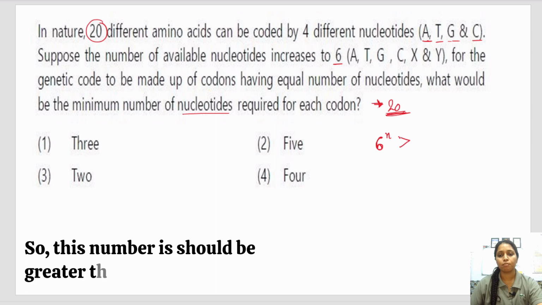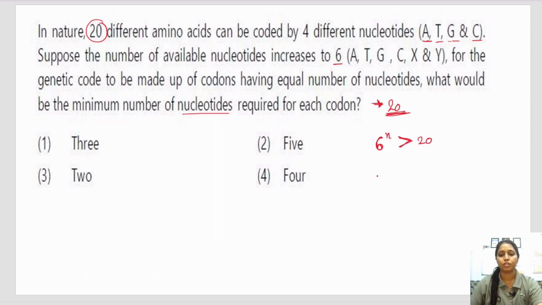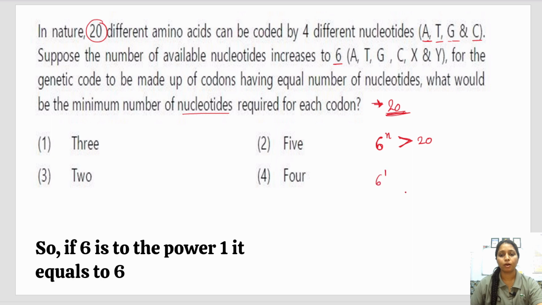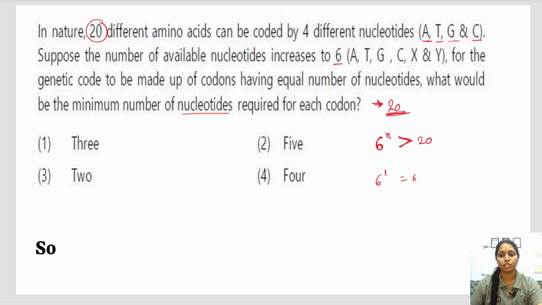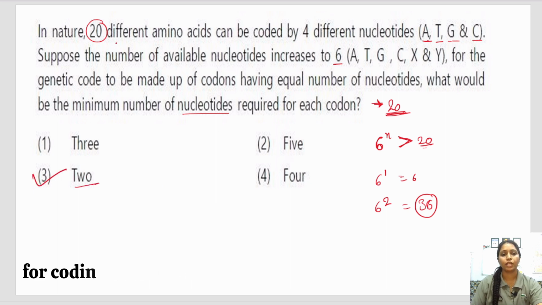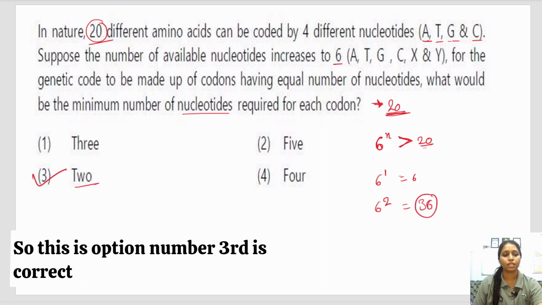So this number should be greater than 20. If 6 to the power 1 equals 6, it is less than 20. If 6 to the power 2, it is 36, which is greater than 20. So it requires only 2 nucleotides for coding all 20 amino acids. So option number 3 is correct.